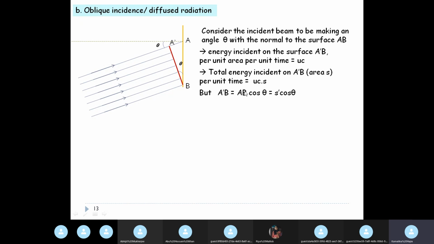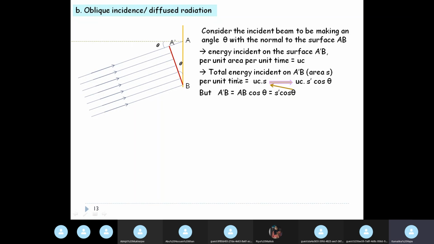But from the figure you can see that A prime B is equal to AB cos theta, equal to S prime cos theta, where S prime is the area of AB. In place of S, we write UC into S prime cos theta.